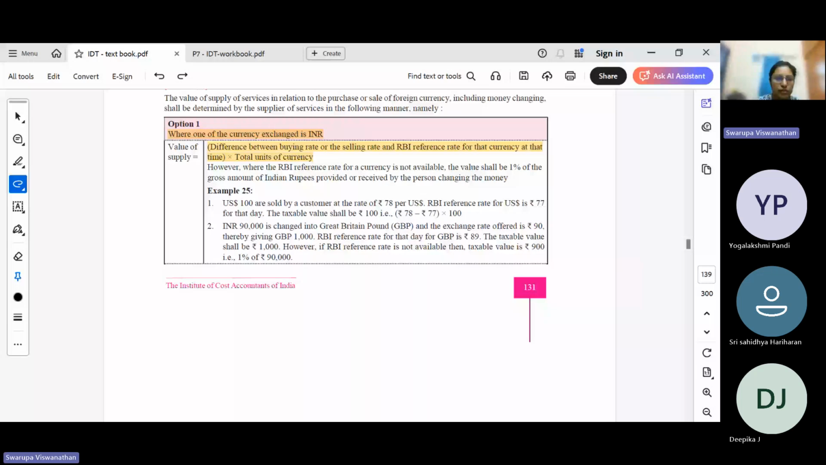So, for example, we can just see this example. US dollar 100 sold by customer at 78. Okay, so 1 USD is 78 INR. RBI reference rate is 77. So what is the difference? 1 rupee. 1 into 100 will be the value of supply.